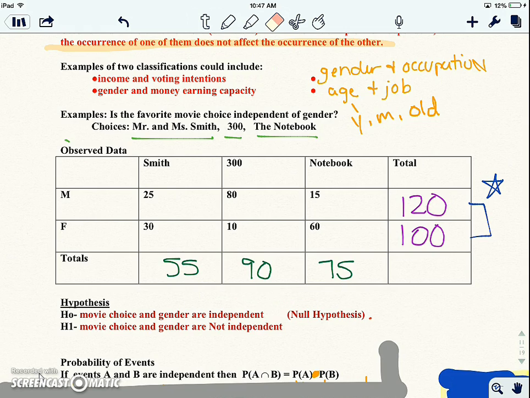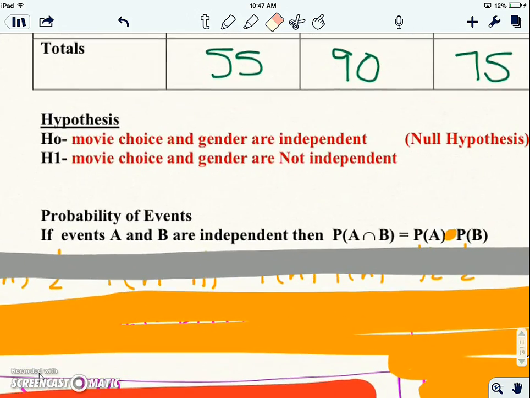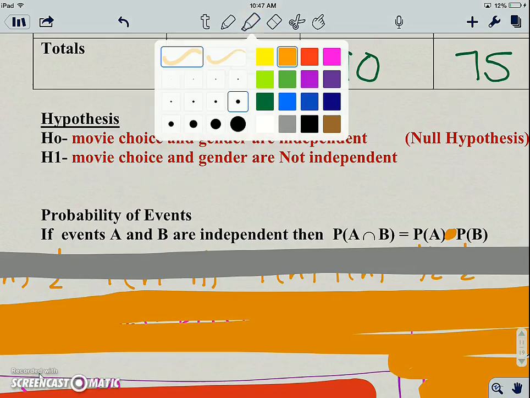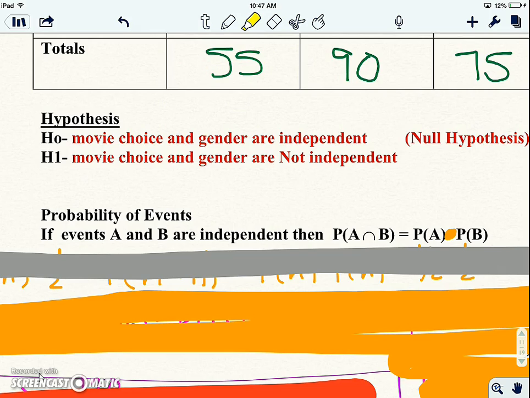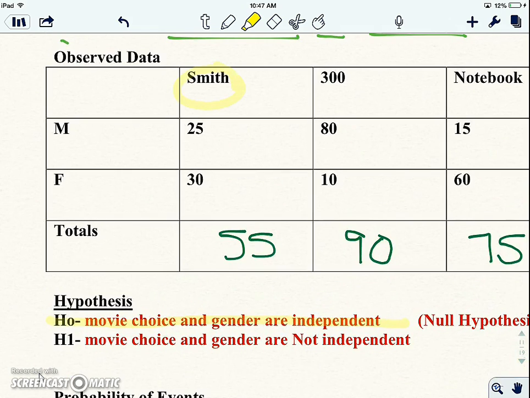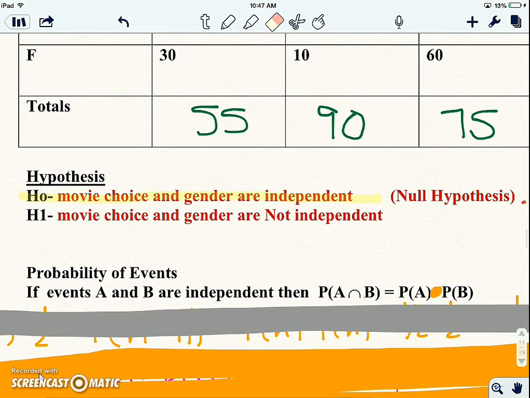Okay? And then we make some hypotheses like in science. These are always the hypotheses you write down. Don't write down anything else. We have the null hypothesis, which is the base hypothesis, that movie choice and gender are independent. Boys and girls are likely to like the same movie regardless of gender. If we see any difference between these movies, it's just by chance. A boy is not more likely to like the action movies than The Notebook. That's our hypothesis. And it's always the hypothesis, even if you think it's something different.